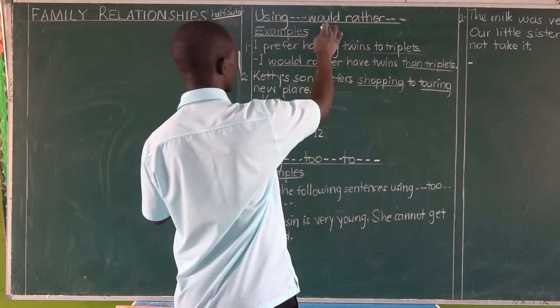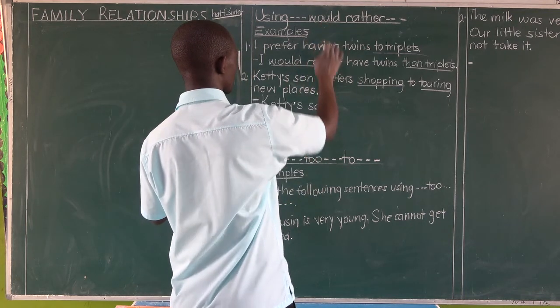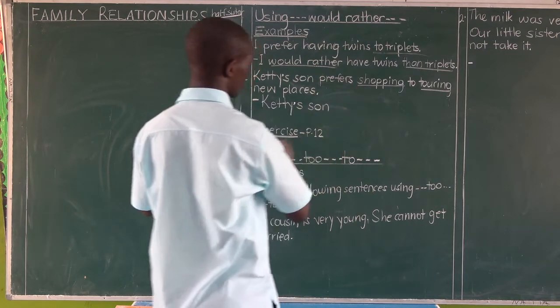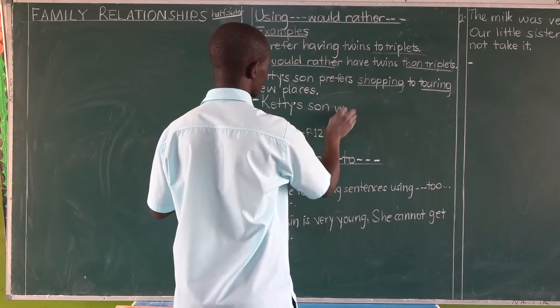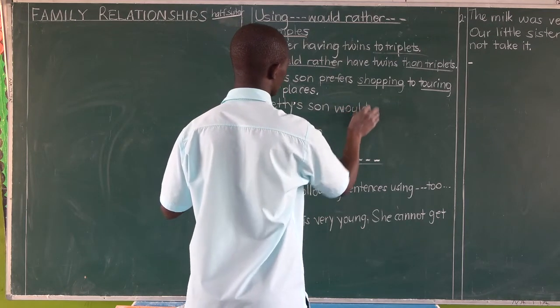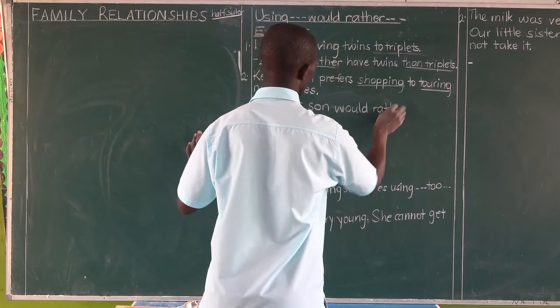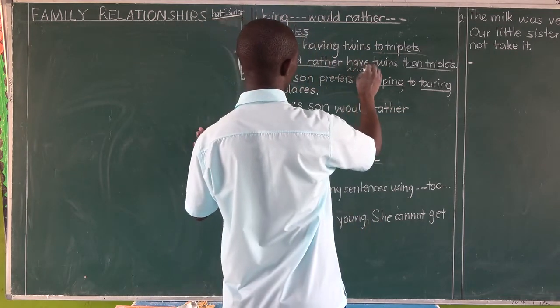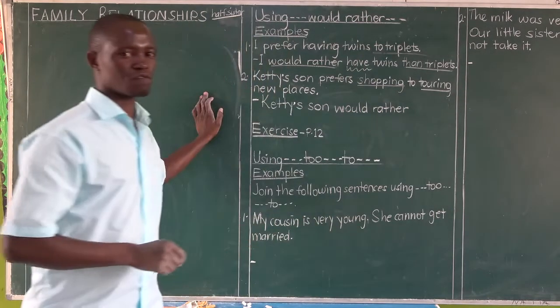What do you prefer to the other? Meaning, take out the word prefer. Would rather. After would rather, which kind of verb do we have? We have an infinitive verb, a verb in its base form.